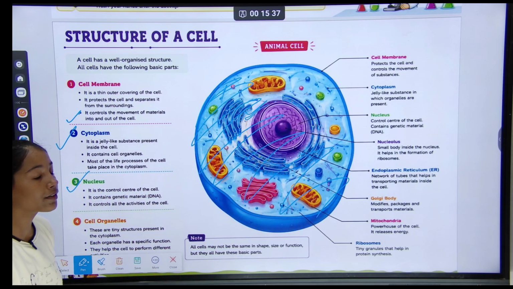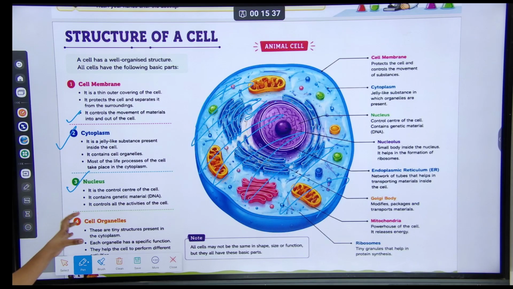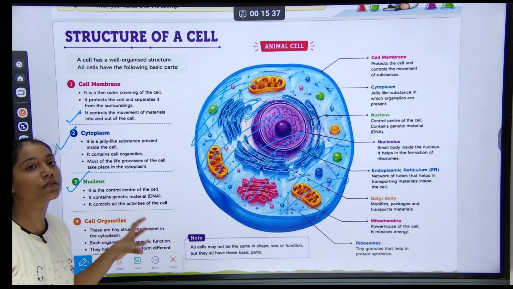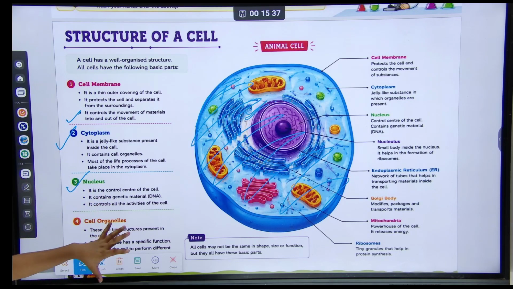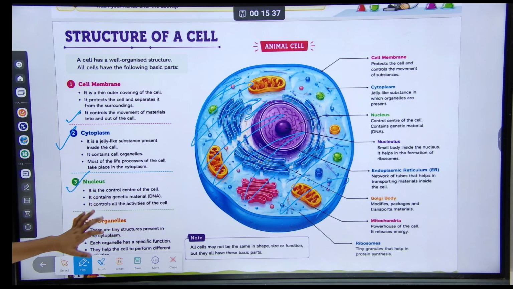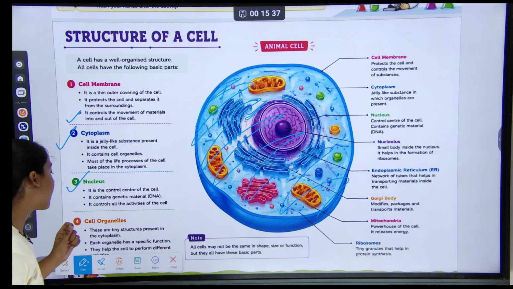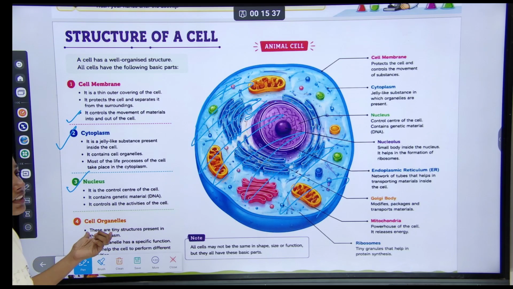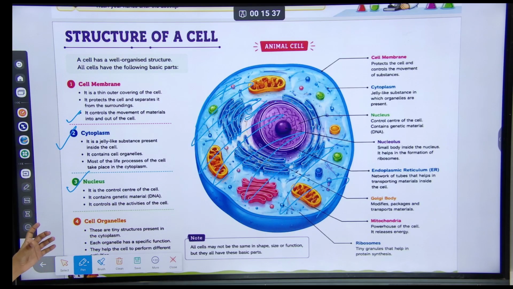It is the control center of the cell and contains genetic material called DNA. Third, it controls all the activities of the cell. Cell organelles are tiny structures present in the cytoplasm.